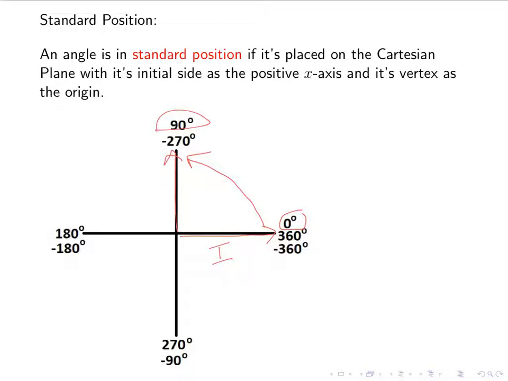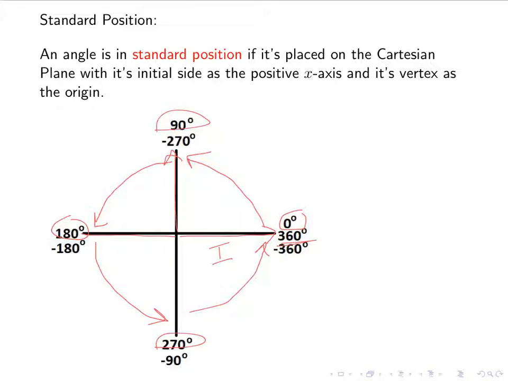So remember, a whole circle is 360, so a quarter of it is 90. And then I go another quarter of a circle to the negative x-axis, and I'm at 180 degrees. Then I go another quarter to the negative y-axis, and I'm at 270. And then I keep going, and I end up at 360 because I've got a whole circle.